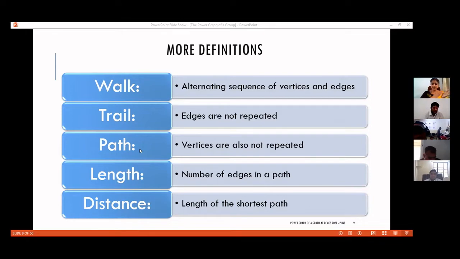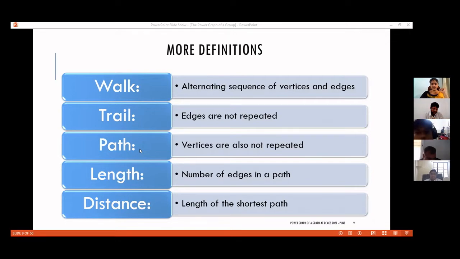A path graph is of course a path, but all paths are not path graphs. So again, a path is an alternating sequence of vertices and edges in which no two vertices or edges are repeated. Now, length of a path means the number of edges present in that path, and distance between two vertices is the length of the shortest path.